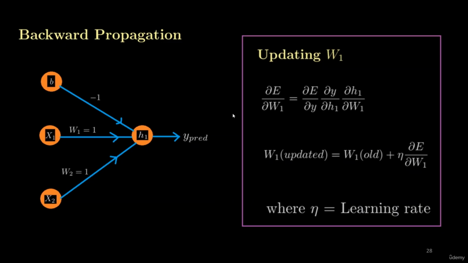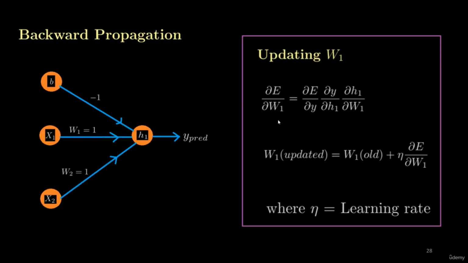So here somewhere is error. From error we will reach up to y, then from y to h1, and then from h1 to w1. If there are more hidden layers, suppose we have h2 as well, then from y we will reach h2, from h2 to h1, and then from h1 to w1. So here we have a gentle introduction of backpropagation. We will discuss this backpropagation in detail in the coming slide.